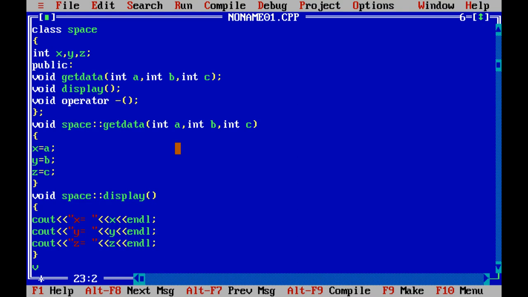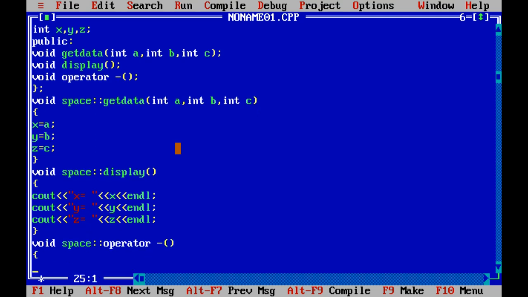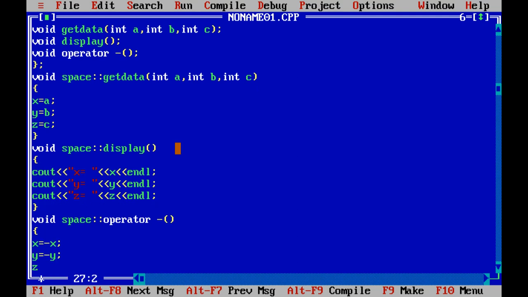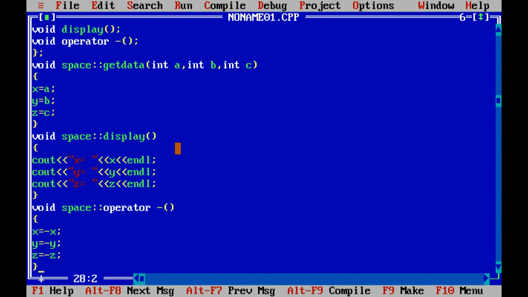And now define that operator function. Void Space scope resolution keyword operator and minus. Simply what it is doing, it's simply changing the signs of x, y and z. So x equals minus x, y equals minus y, z equals minus z. That's it. Okay.